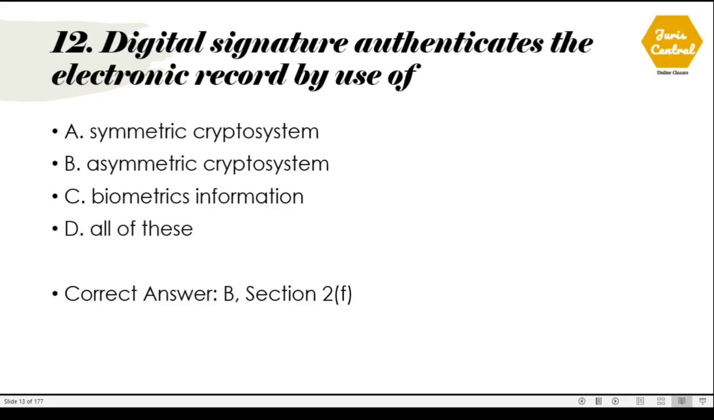Question number 12. The digital signature authenticates the electronic record by use of. The correct option is option number B, asymmetric crypto system, and this is given under section 2(f). Section 2 clause (f) deals with the definition of asymmetric crypto system.